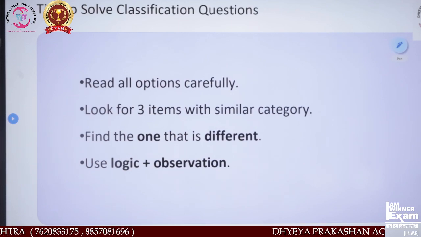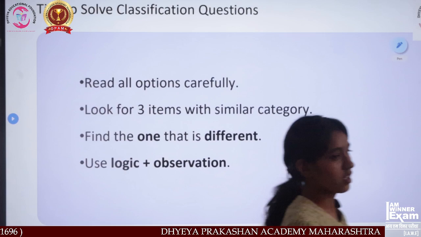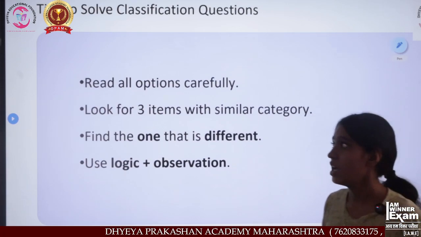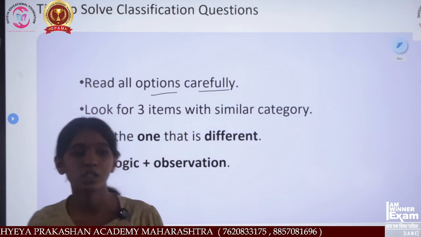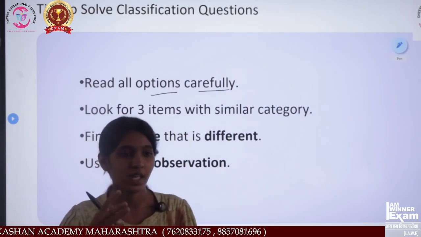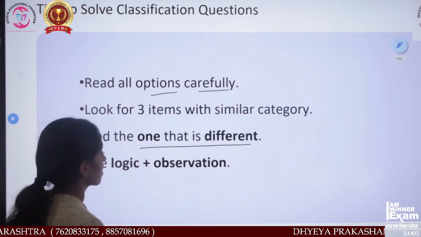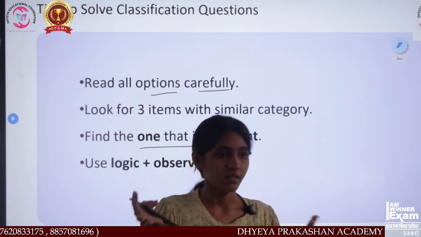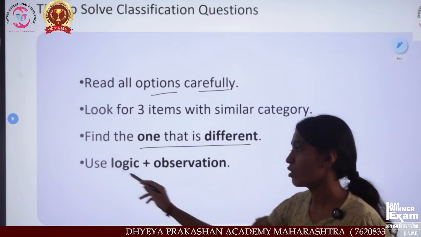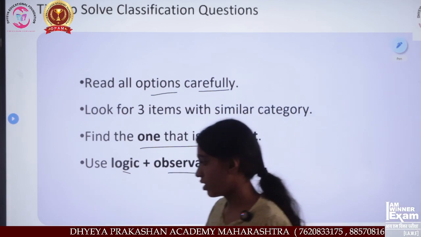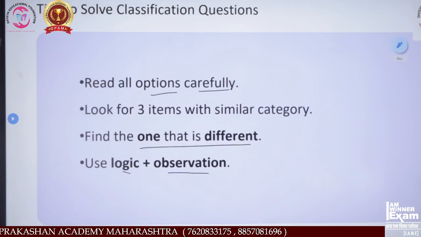Tips to solve classification questions. To solve any question based on this, read all the options carefully. Look for the three items that can be classified into a similar category. Then find the one that is different, that cannot be considered in the category you made, and use logic and observation to find the odd one out. These are the tips and tricks for you.